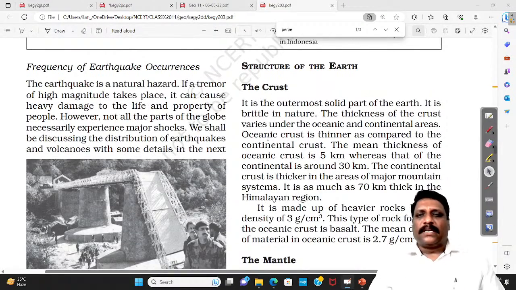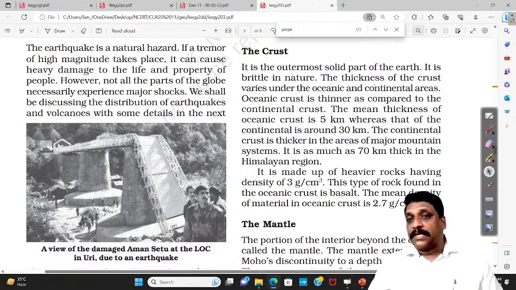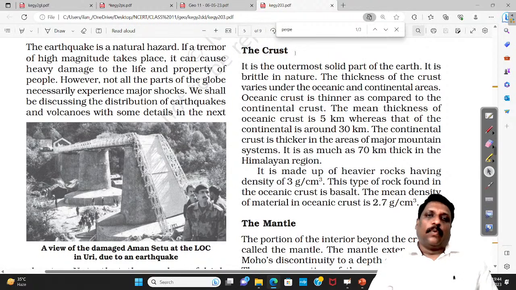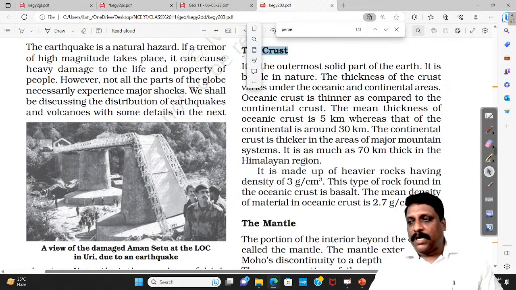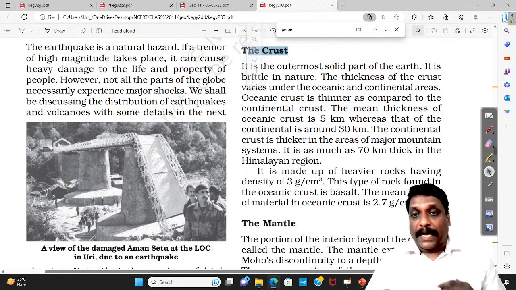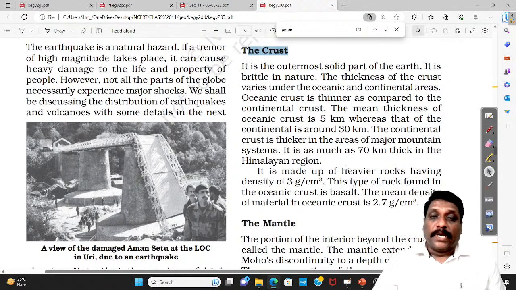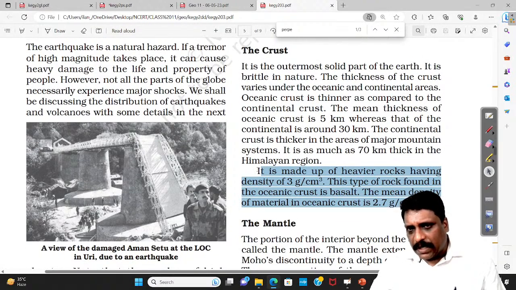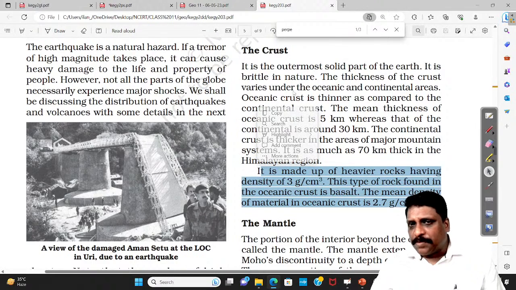So once I know the internal structure of the Earth, I should talk about the different layers. Then comes the crust. I have two different types of layers: one I call the compositional layer, and two I call the mechanical layer. Knowing the compositional layer is very, very important. One more thing, my dear friends: there is one paragraph here which says there are two types of crust, oceanic crust and continental crust.